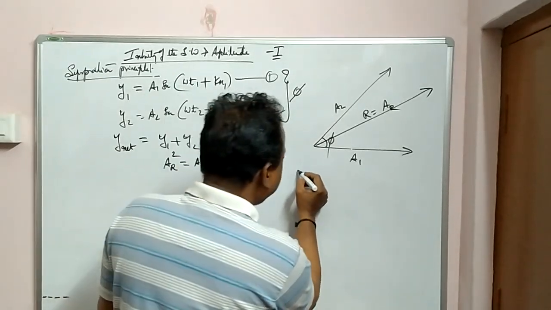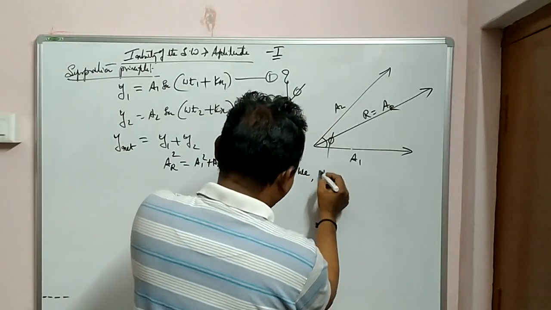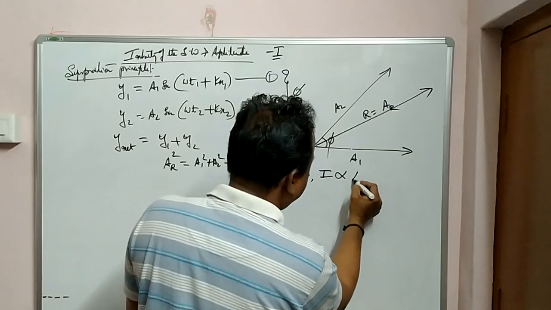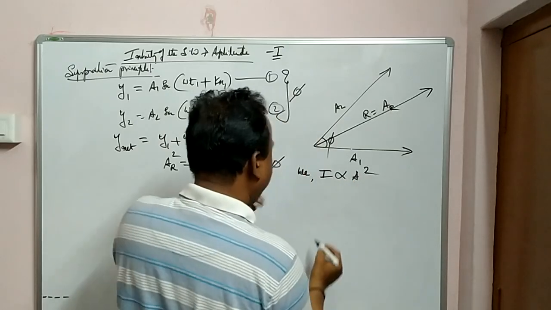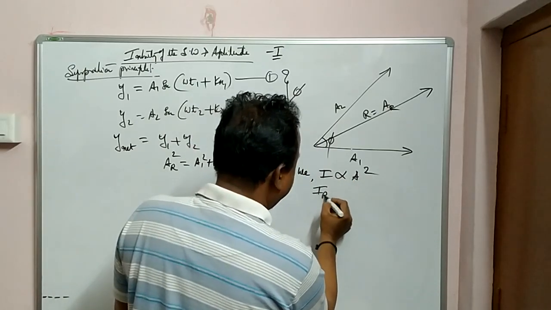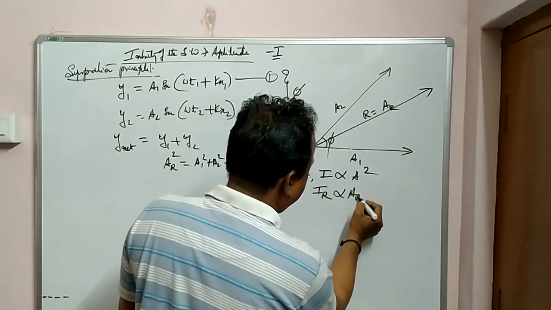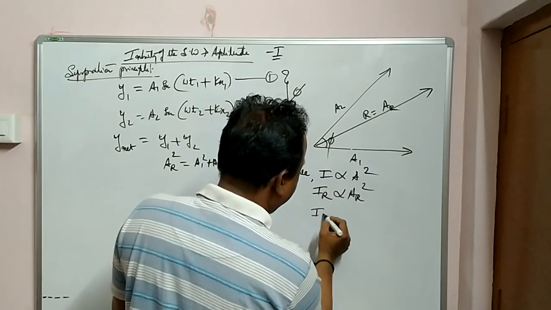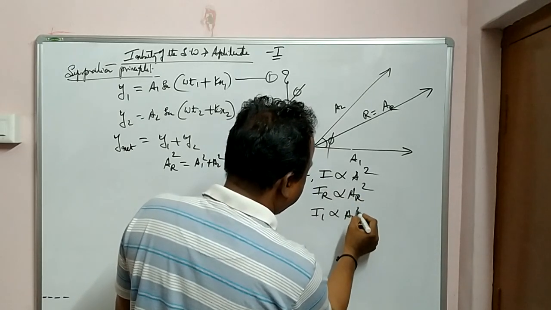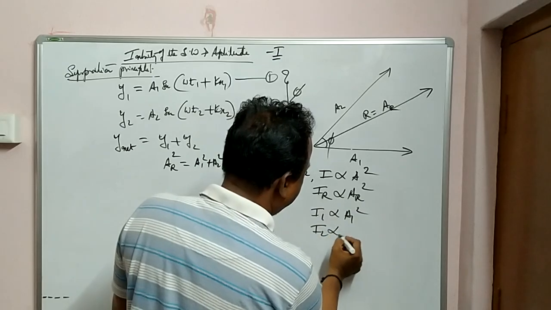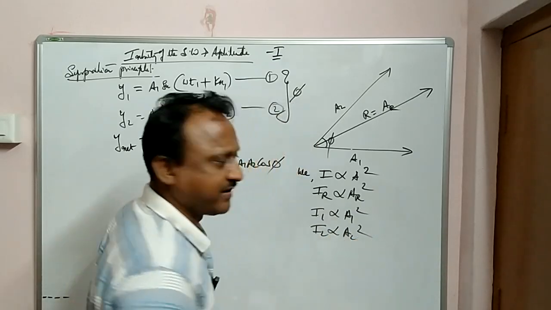We know, as I told you 5 minutes back, that intensity I is directly proportional to A square, so I resultant is proportional to A resultant square, I1 is proportional to A1 square, and I2 is proportional to A2 square.